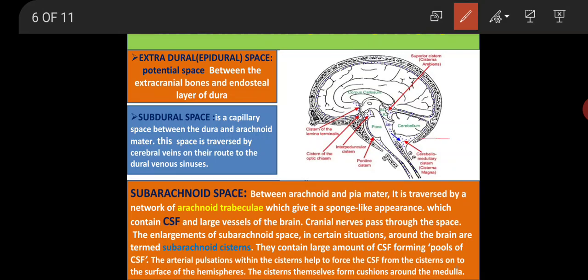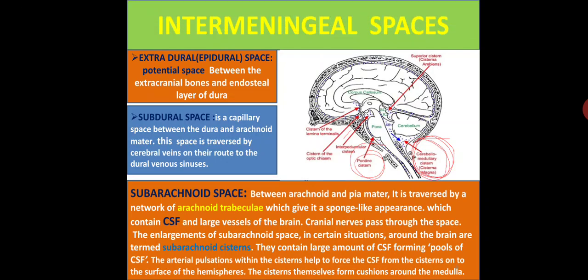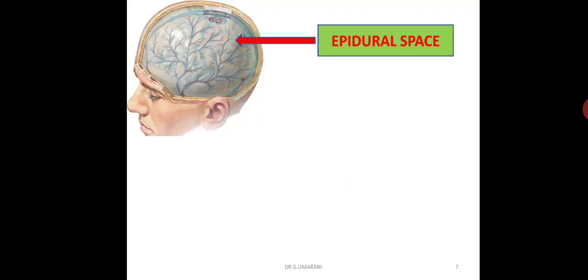We can see here the cerebellomedullary cisterna, the pontine cisterna and the interpeduncular cisterna. These are the spaces which form the pools of CSF. Then through the arterial pulsations, the CSF from the cisternae enters onto the surface of the hemispheres. So this is about the intermeningeal spaces: the extradural space, subdural space and subarachnoid space. Now we'll see what special arteries are present in these spaces.